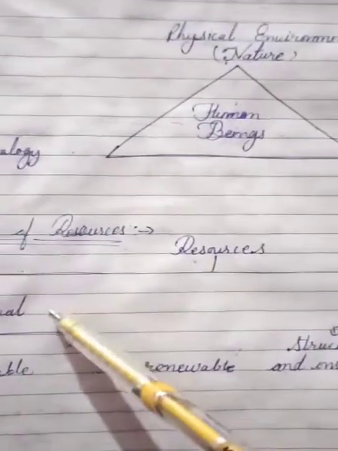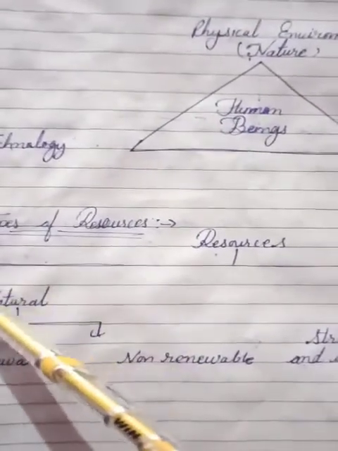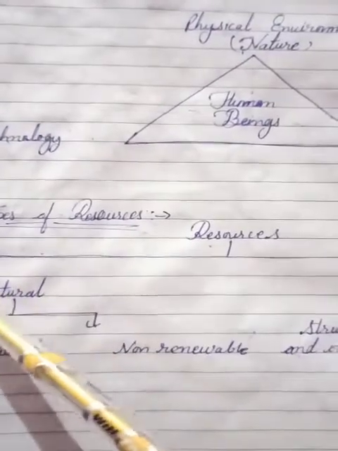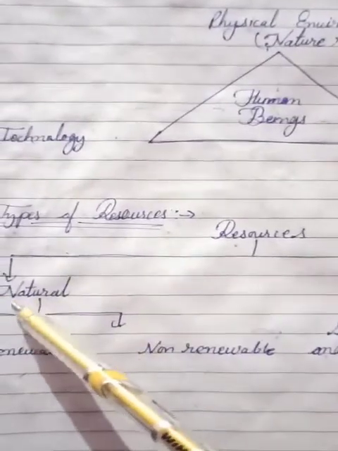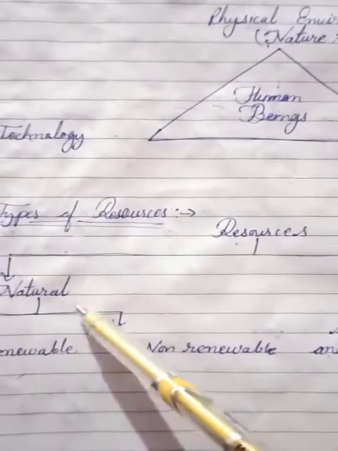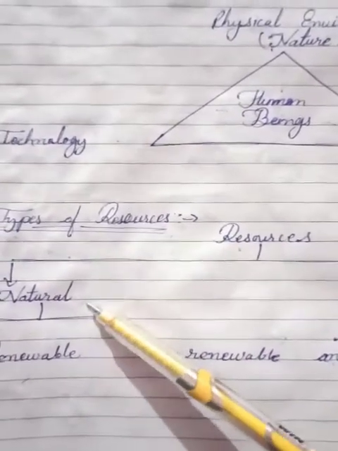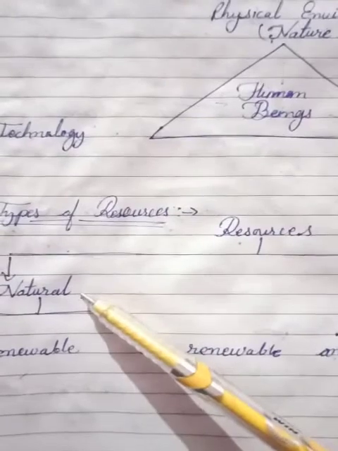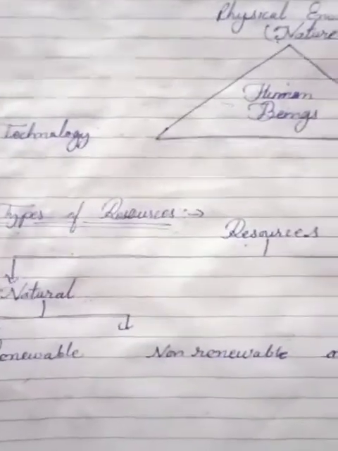Natural resources means all those resources which we obtain from nature.